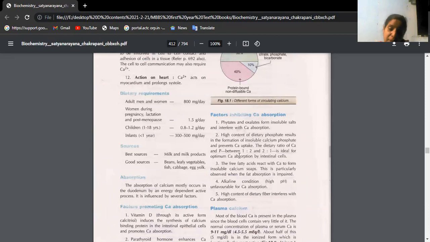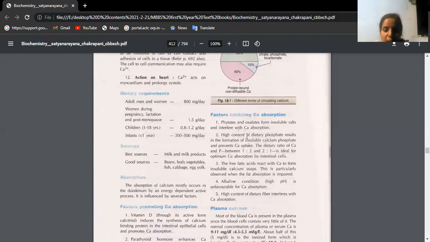Then what are the factors which will prevent absorption of calcium? Certain plant products like phytates and oxalates form insoluble salts which will not allow the absorption of calcium. High dietary fiber also prevents it.